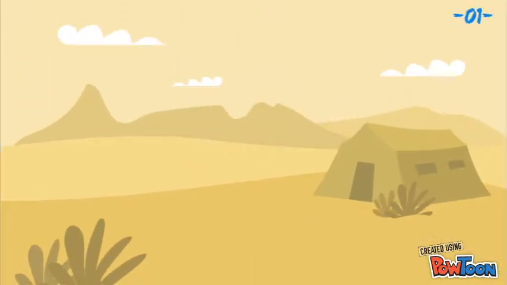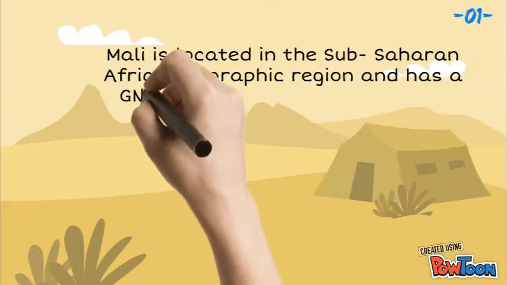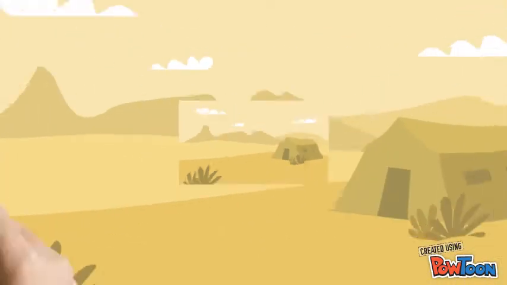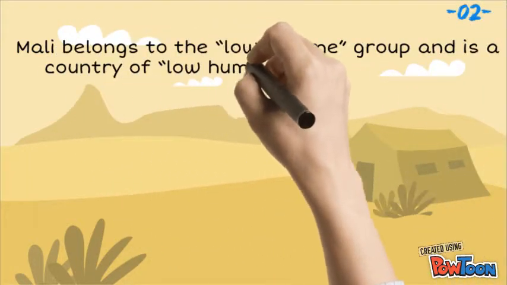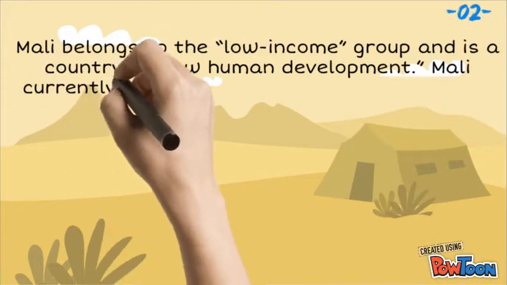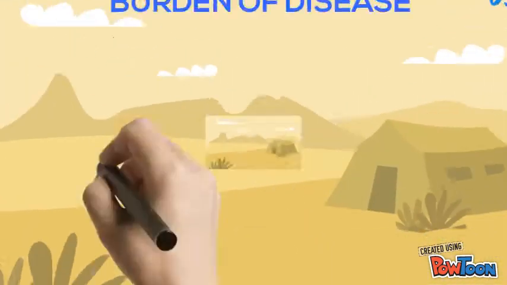Mali is located in the sub-Saharan Africa geographic region and has a GNI per capita of $750. Mali belongs to the low-income group and is a country of low human development. Mali currently holds a HDI rank of 175 with a HDI of 0.442.